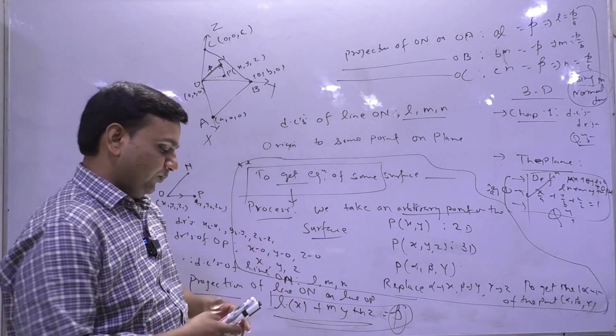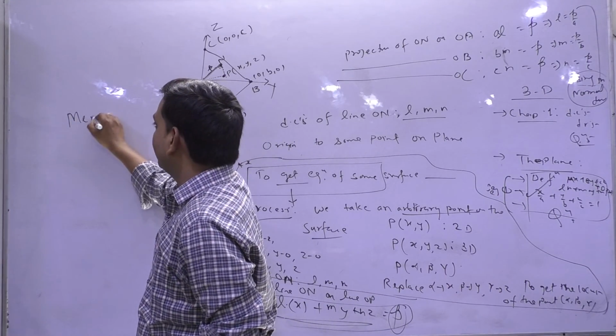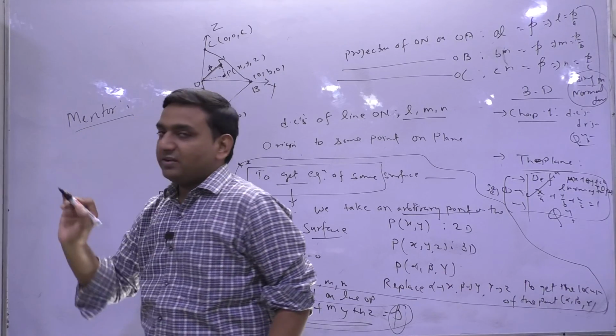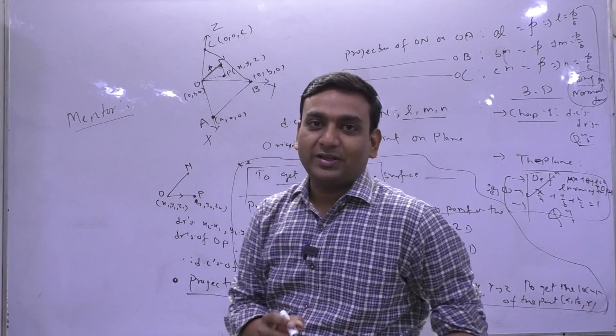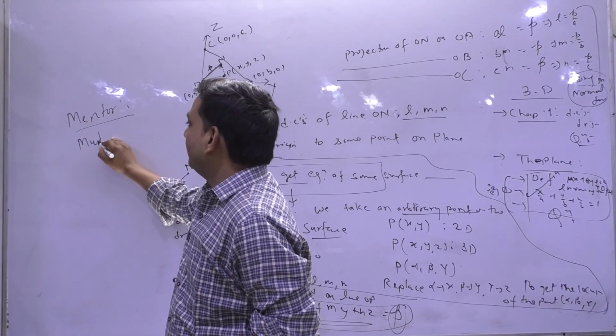Conceptual clarity. Now, as a mentor, I'll suggest you do these exercises multiple times.